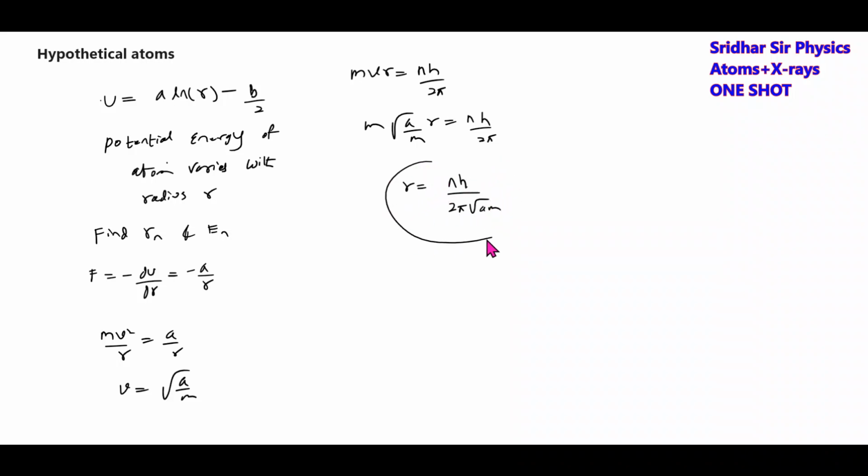This is the expression for the radius of the nth Bohr orbit. Then what is the total energy? We need kinetic energy here. The total energy will be the sum of potential plus kinetic. Potential energy is given by A log of (nh by 2 pi root of (A m)). Kinetic energy is half mv square.